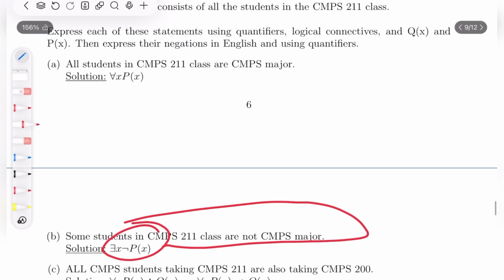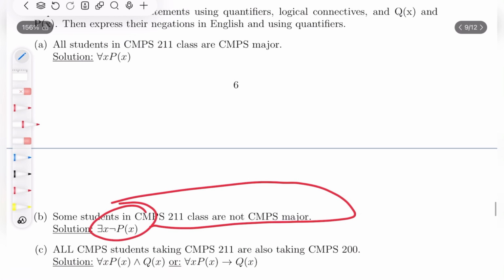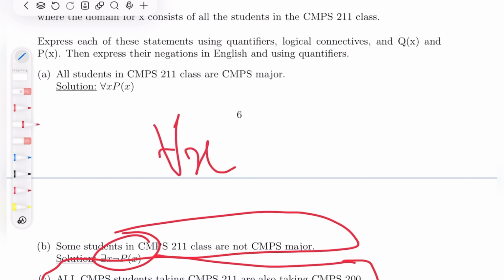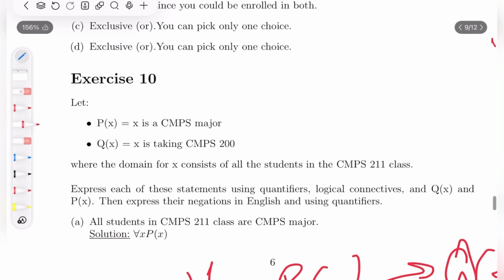Okay, all CMPS students taking CMPS 11 are also taking CMPS 200. So all students taking CMPS 211 are taking CMPS 200. Let's see. Everyone, all CMPS students taking CMPS 211. We know that for every x is everyone taking CMPS 211, but that doesn't include every CMPS student, so we have to say everyone in the CMPS 211 class that is a CMPS student is also taking CMPS 200, Q of x, right?